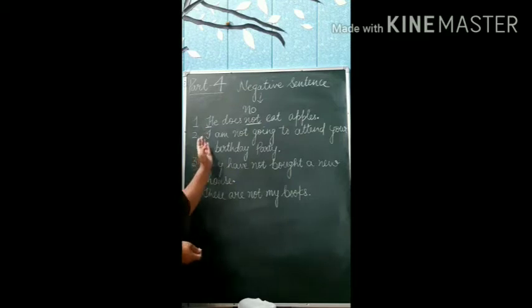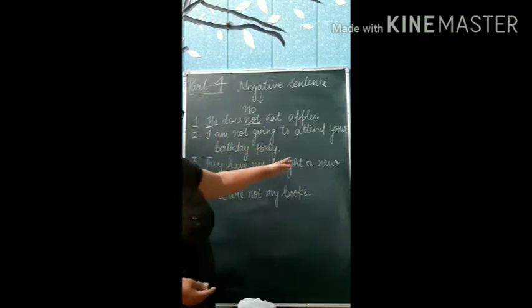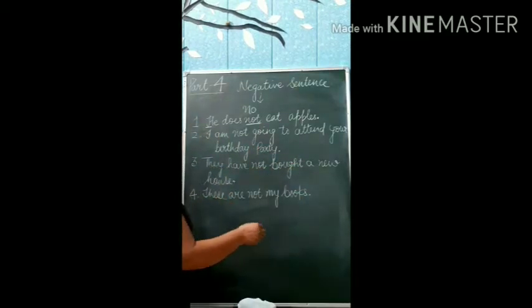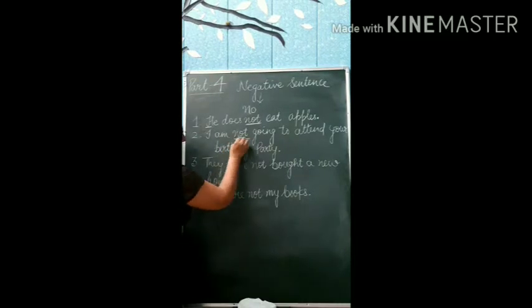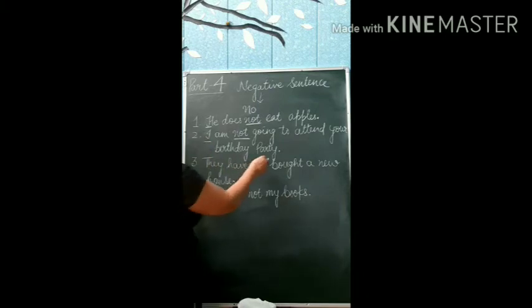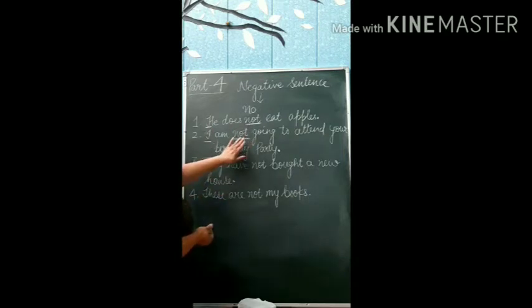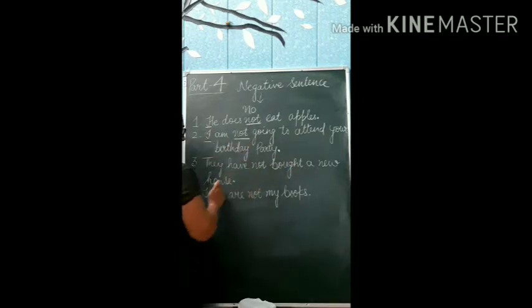Second one, I am not going to attend your birthday party. Here it is again not. I am starting with a capital and ending with a full stop. It's a negative. How to find out negative? By seeing this not. They have not bought a new house.